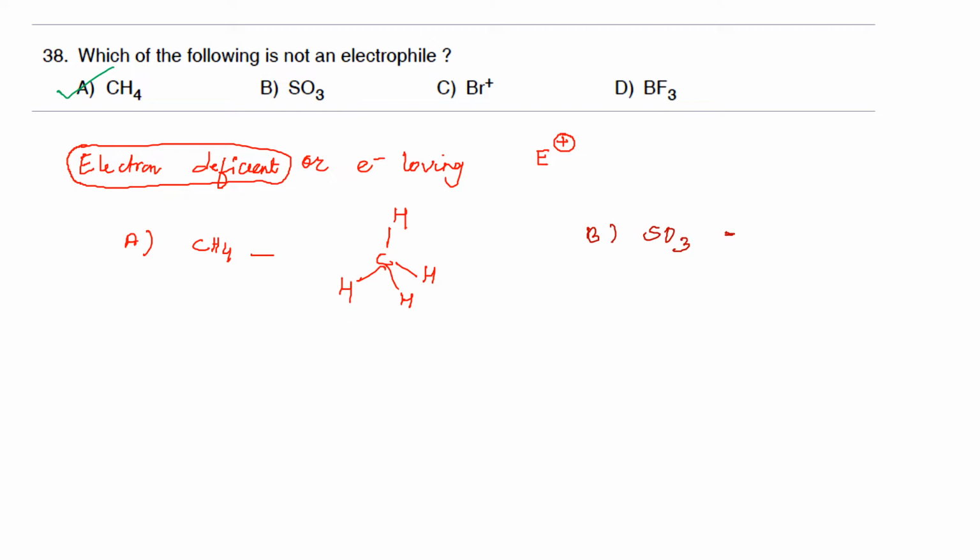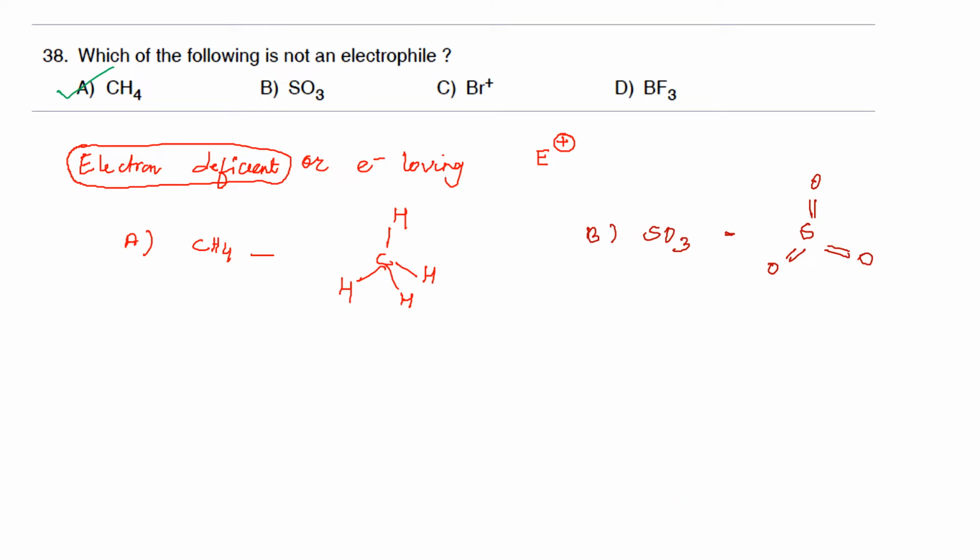When you calculate the hybridization and structure of SO3, it has a trigonal planar structure. Now if you count the number of electrons surrounding the sulfur atom, it is only 6 electrons. Therefore, the sulfur is electron deficient. Therefore, the SO3 molecule can act as an electrophile.